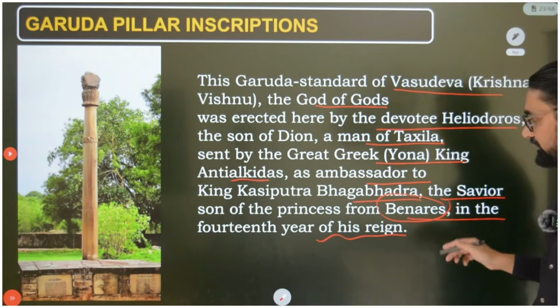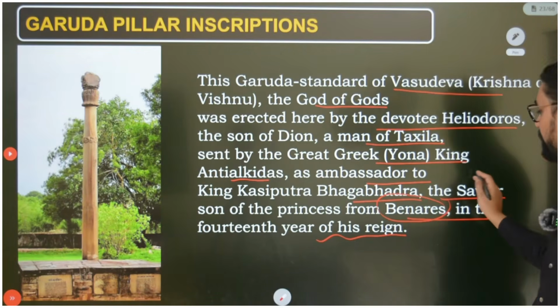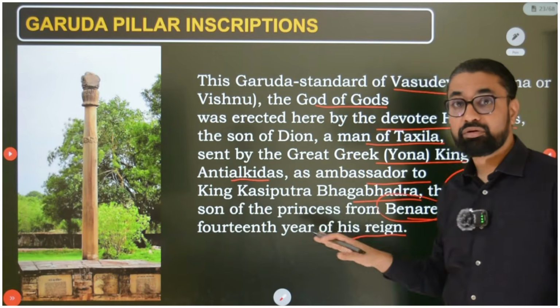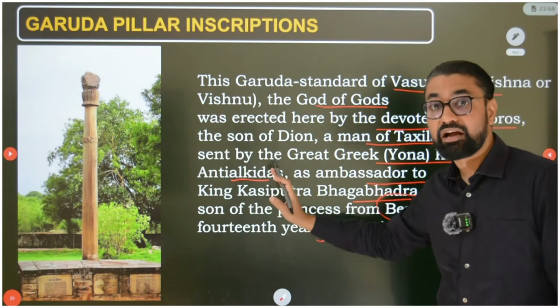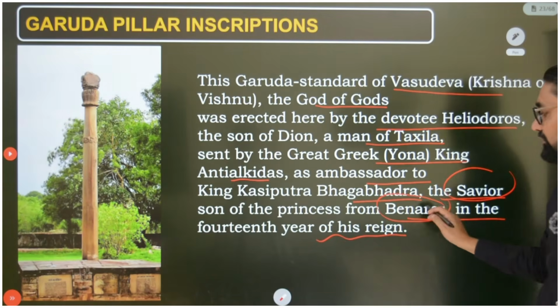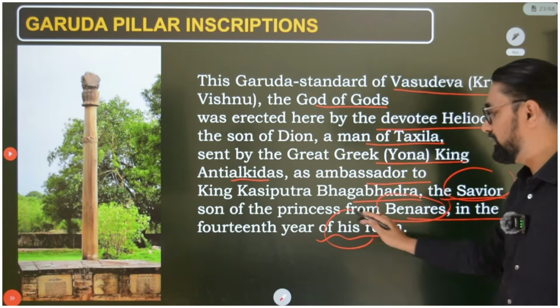So this line says he was the savior, son of the princess from Banaras. Why savior, I don't know, but his mother Kashi was a princess from Banaras. And it was constructed in the 14th year of his reign.